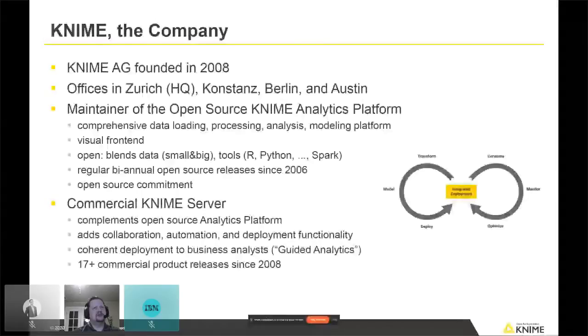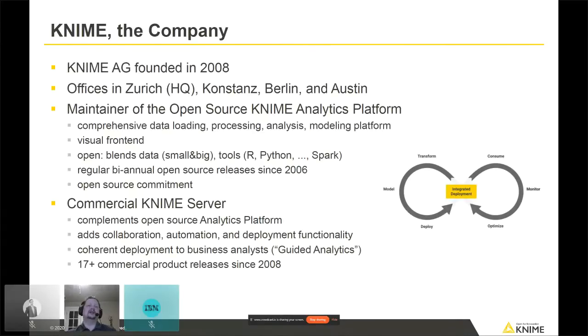So we sell that software, and that's how we pay the bills, so to speak. The KNIME server also allows you to build workflows, and then you can make them available to other folks like business analysts who haven't seen KNIME at all, and execute those workflows via a web portal.